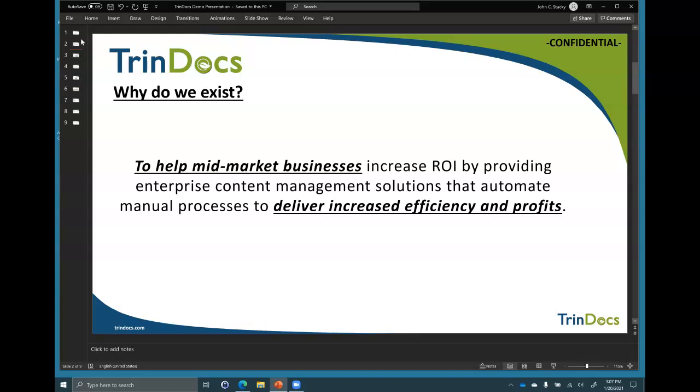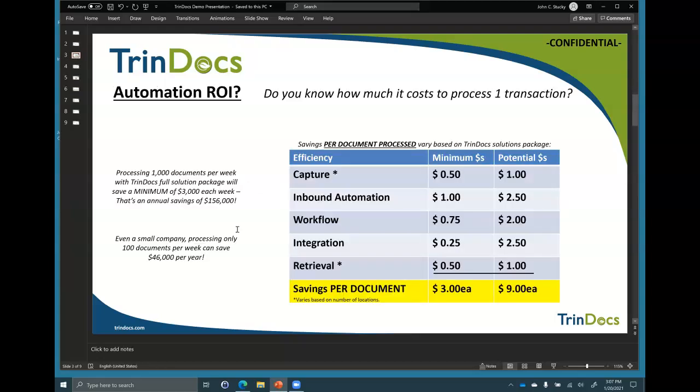So automation, transaction automation, scans, things like that are all in this ECM space. We help companies leverage that kind of software, especially mid-market companies. We help them automate their processes so they can be more efficient and more profitable. And that's really what we do. That's why TrinDocs exists. That's what we live for each day, and how we spend our days thinking about better ways to process invoices and streamline it.